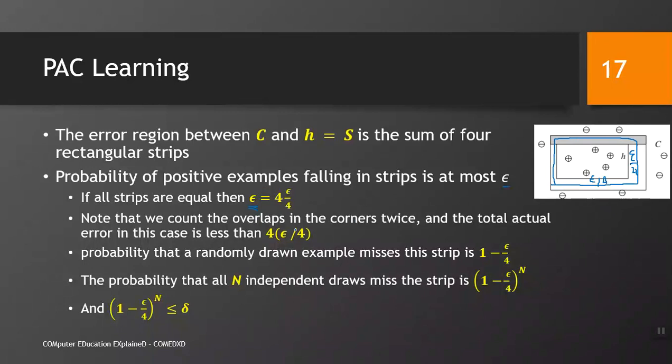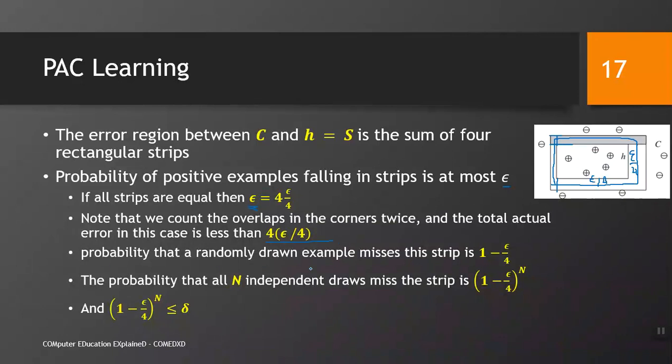Note that we count the overlaps in the corners twice, and the total actual error in this case is less than 4 into epsilon by 4. For example, here epsilon by 4 is counted once because of this strip, and again a second time because of this strip. So it is counted 2 times. It means one counting should be subtracted to get the correct answer. That is why we say we count the overlaps in the corners twice, and the total actual error is less than this.